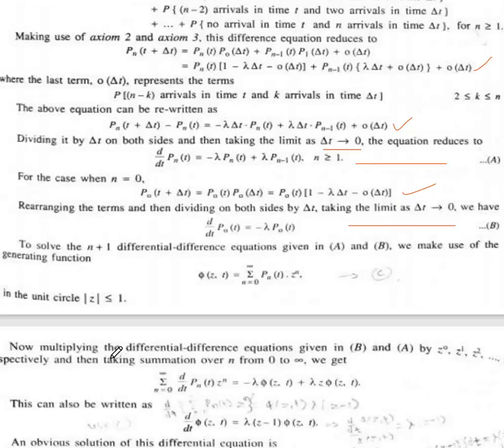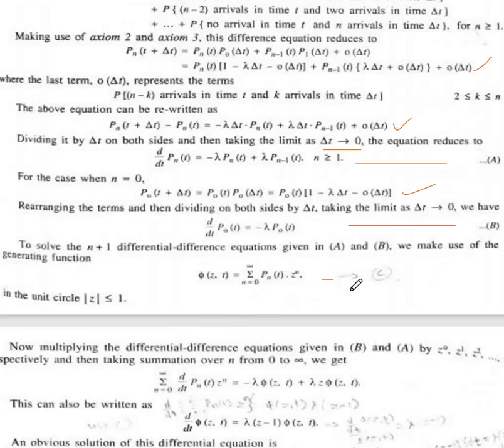Using equations a and b, we will solve these n plus 1 differential equations. Here we will use the generating function, phi of z comma t, equal to the summation from n equals 0 to infinity of P_n(t) z to the power n, in the unit circle |z| less than or equal to 1.